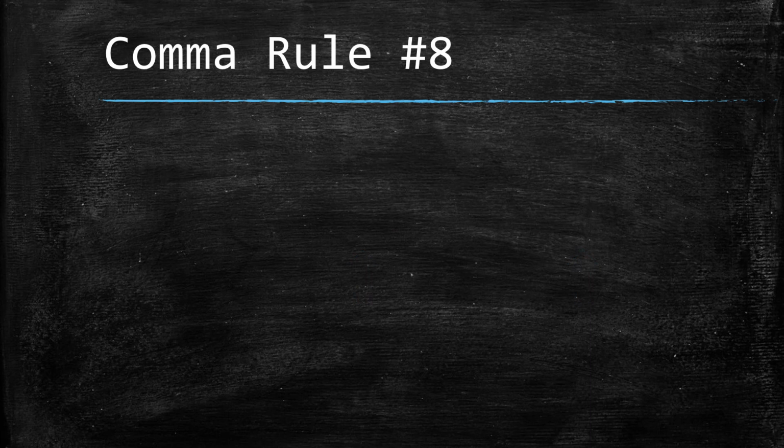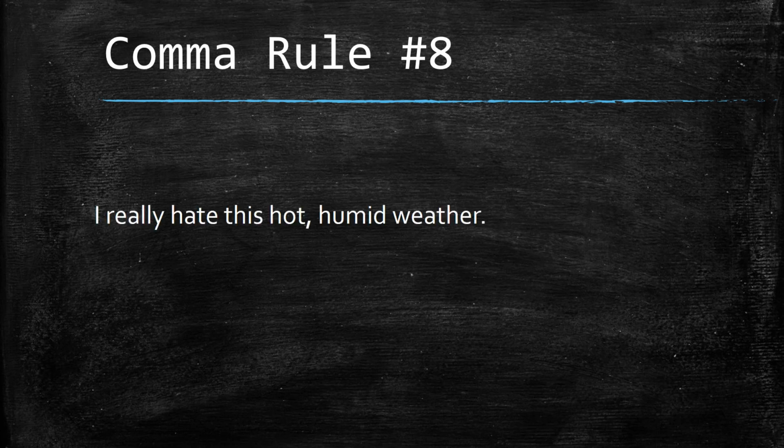Let's look at the last rule for using commas that we will look at today. The last rule for using commas is to separate two or more adjectives before a noun. So in the sentence, I really hate this hot, humid weather, I placed a comma after hot because hot and humid are both adjectives and the weather is the noun. So remember to use commas in sentences to separate two or more adjectives that are before a noun.